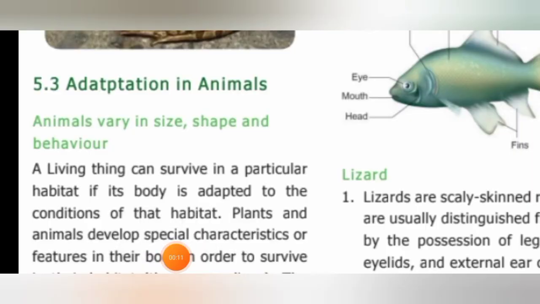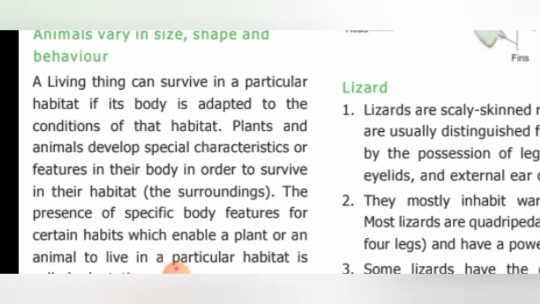Shall we continue our 5th unit, World of Animals? The next topic we are going to discuss in today's class is adaptation in animals. A living thing can survive in a particular habitat if its body is adapted to the condition of that habitat. Plants and animals develop special characteristics or features in their body in order to survive in that habitat, that is the surrounding.